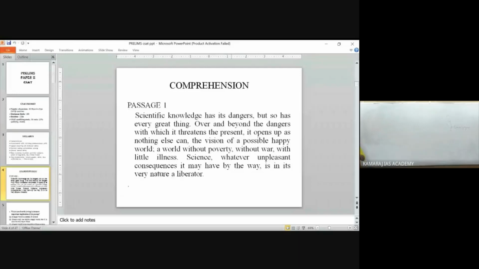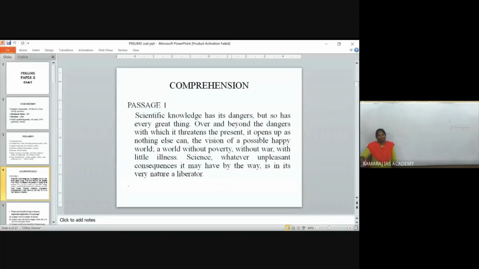That is about scientific knowledge. Go through it once. This same comprehension was asked in the 2018 question paper. I have given you the previous year question papers for you to get an idea about comprehension. So first is about scientific knowledge.